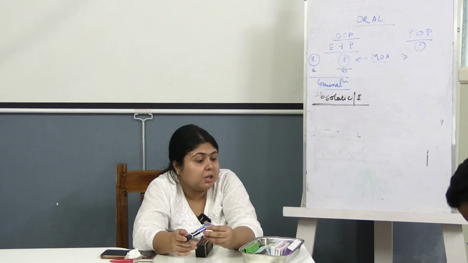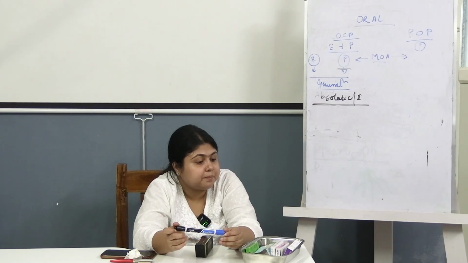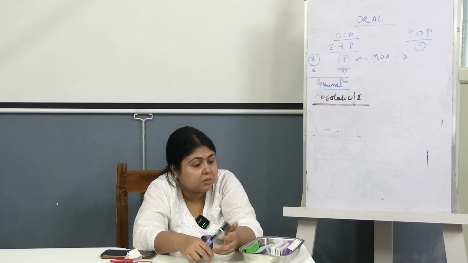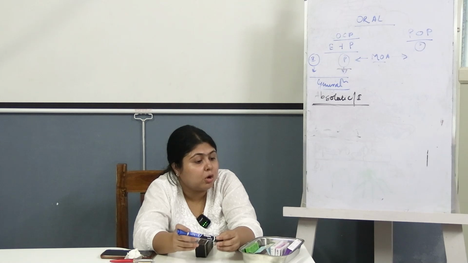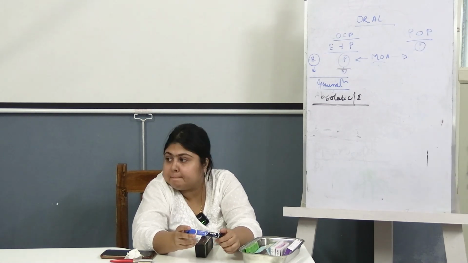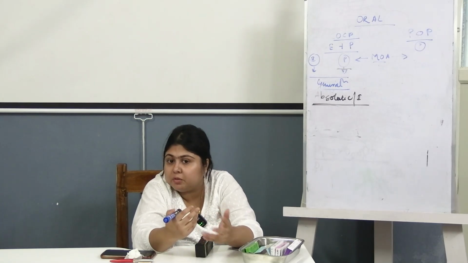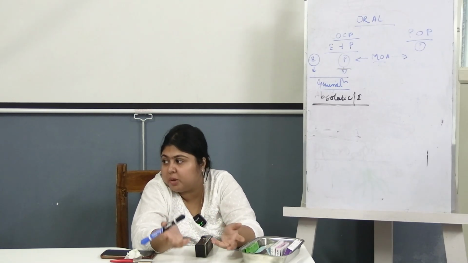Then for regularization of the menstruation, then also you use COCPs. So these are the non-contraceptive benefits of COCPs. Hirsutism is when she is having excessive development of facial hair in abnormal places, right?